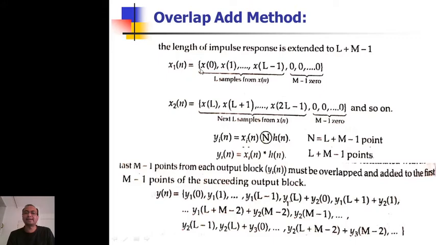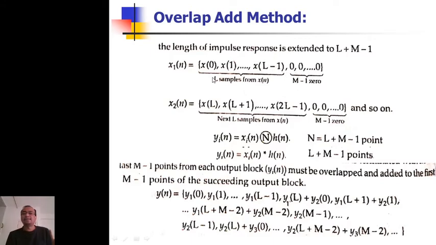So let me consider this situation, where I have the first section or first frame of my x(n), indicated here as x1(n) equal to x(0), x(1) up to x(L minus 1). That is L samples from the first frame of x(n). Now I want to pass it through the FIR filter and implement it using circular convolution, and I want the same answer as linear convolution. So first I have to do zero padding. How many zeros do I have to add after this? M minus 1 zeros.